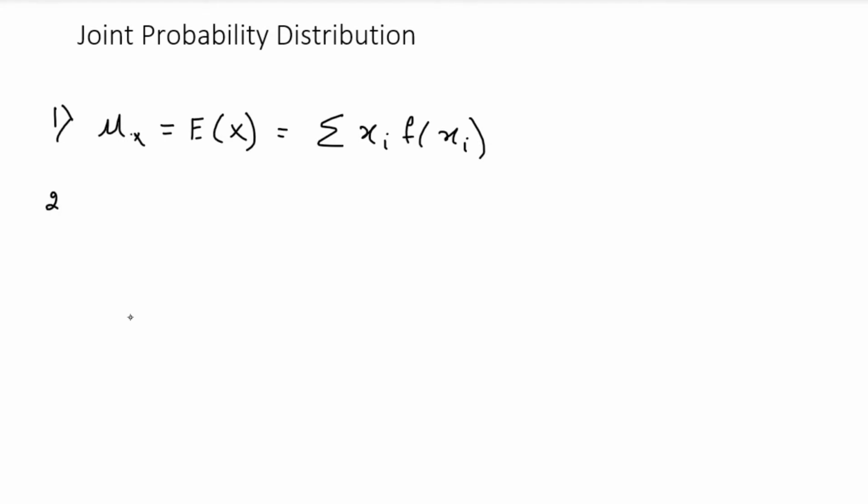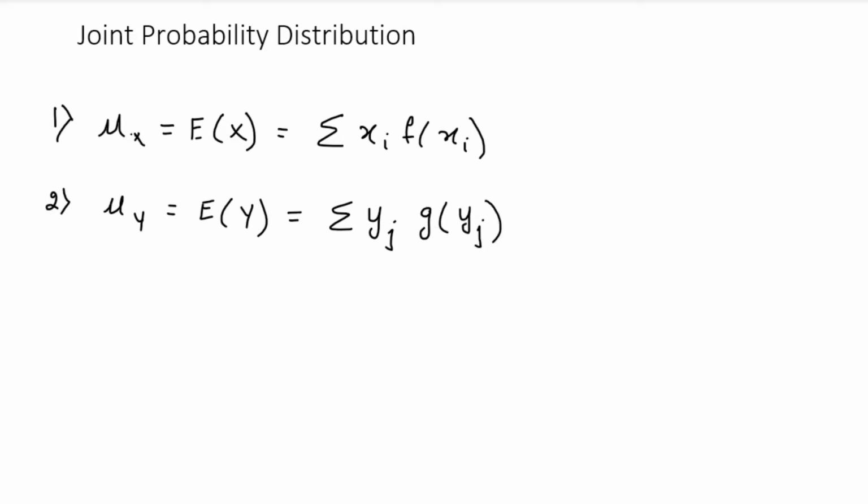Then you have the expectation for y, represented as mu y equals E of y. This is represented as the summation of yj into g of yj. That's the expectation value you have.